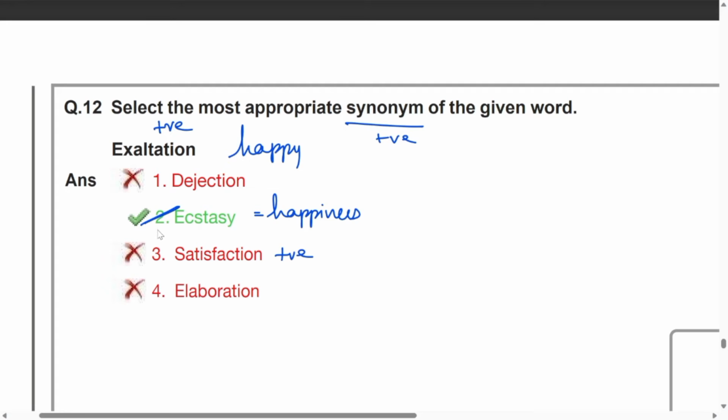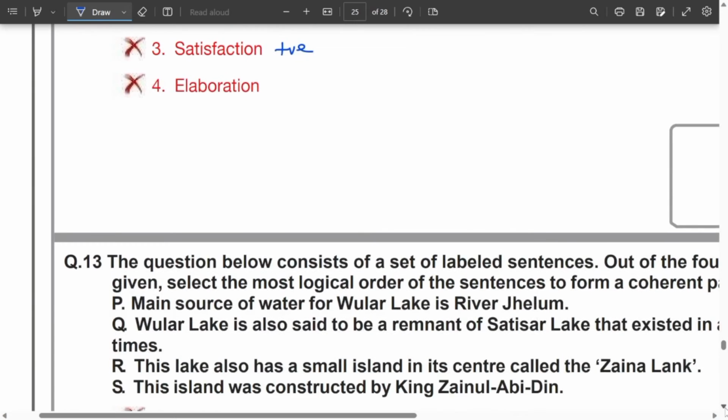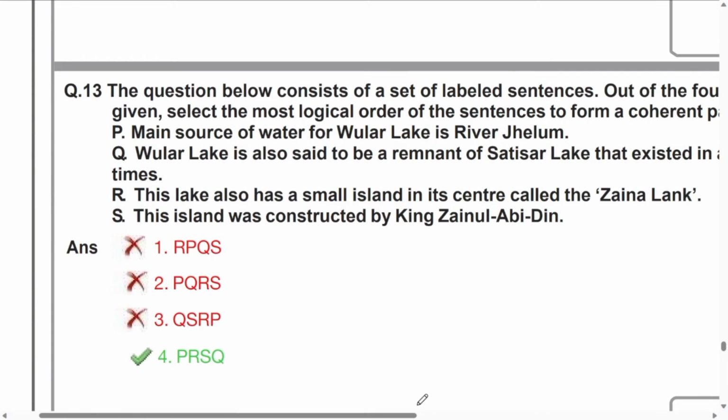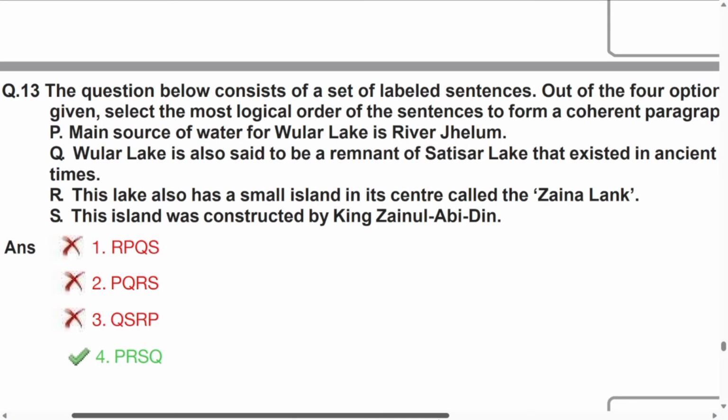So exaltation and ecstasy can be absolutely synonymous words to each other. Only the second option is possible. Satisfaction is positive, but cannot be used as a direct synonym of the given word. So the answer comes only with the second one. Let's look at question number 13. This is sentence rearrangement.